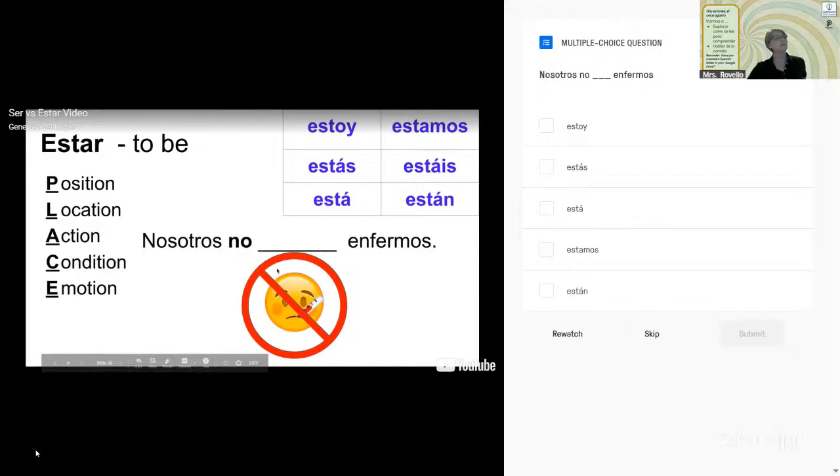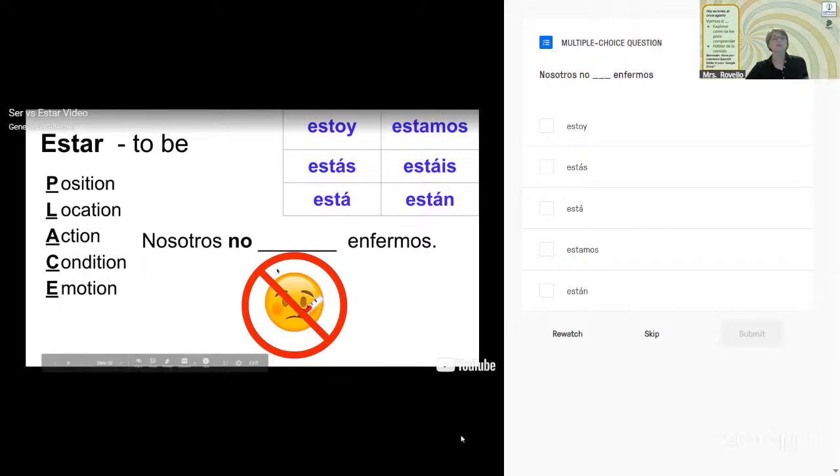Pop it in the chat or unmute. So Marion, what are you saying? Brooklyn, Leah, Arshad. Which one goes with nosotros? Very good, Jamarian. Very good, Marlacia. Very good, Malia.